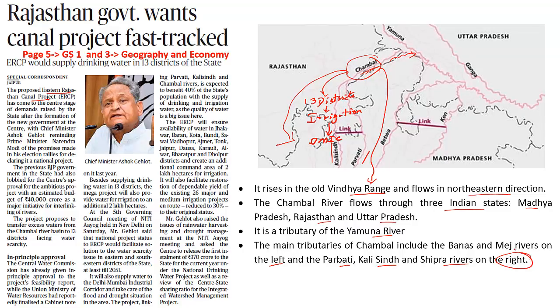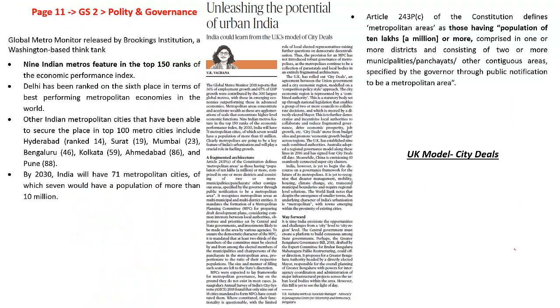Now let's look into the next article. This article says unleashing the potential of urban India. Recently in the year 2018, there was one of the reports that was given, and that is the Global Metro Monitor. This Global Metro Monitor happens to be released by the Brookings Institution. Remember this can be a potential question for your preliminary, and this is a Washington based think tank.